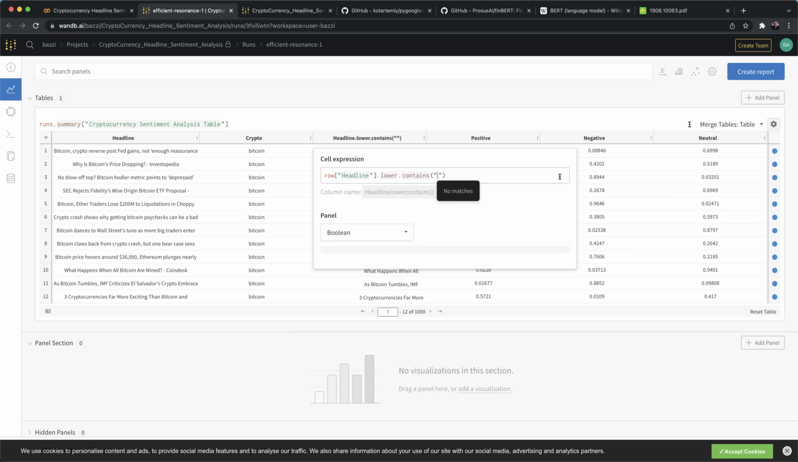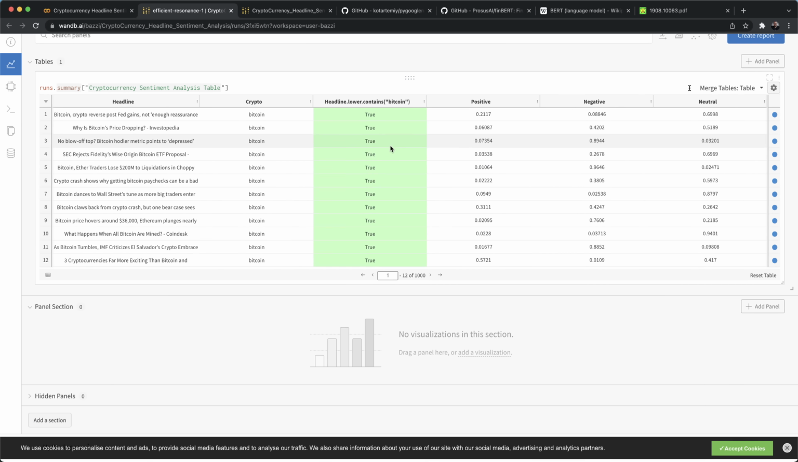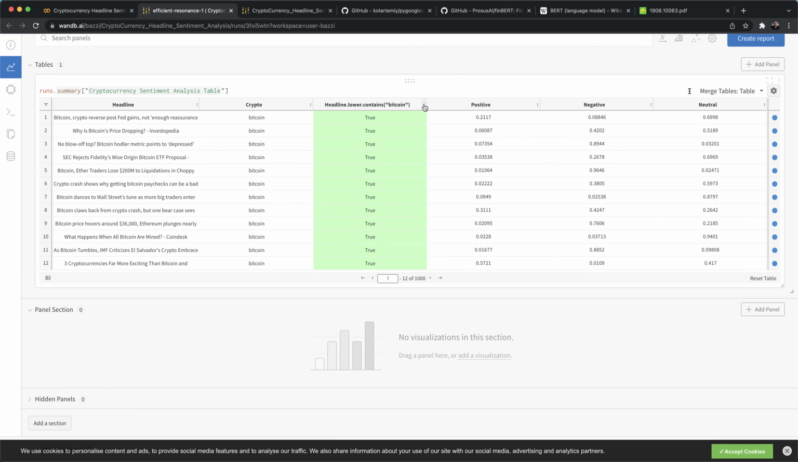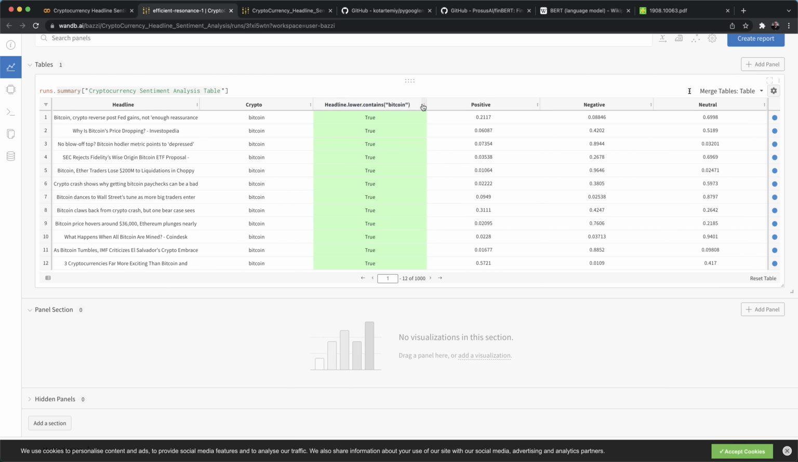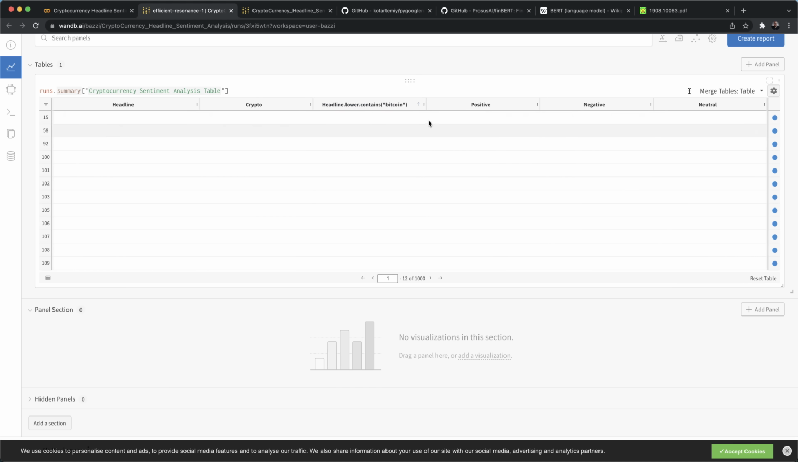Let's say you're trying to see if some words bias the output of the FinBERT training model, or you would like to extract headlines that contain the cryptocurrency that you're interested in. Let's say I'm interested in those that contain the word Bitcoin, even though they do not lie in the cryptocurrency corresponding to Bitcoin. So let me do this. And yeah, this is a Boolean, as you can see. And as you can see, all are true.